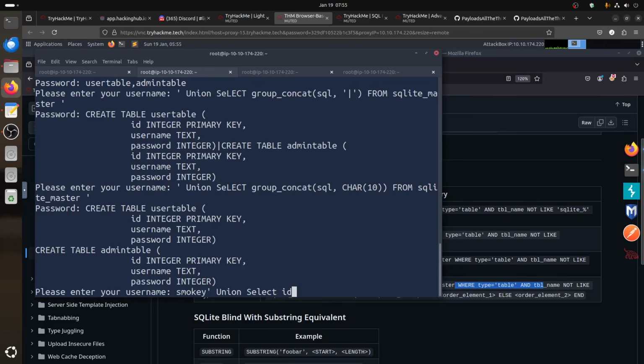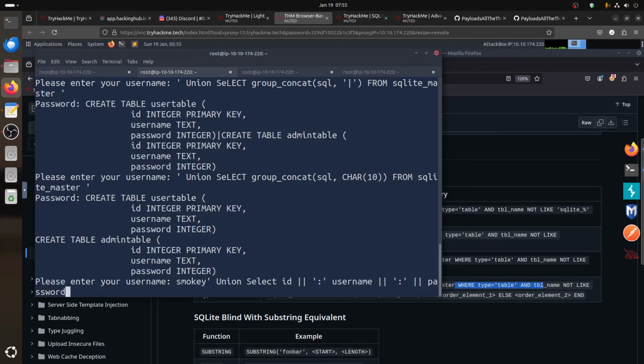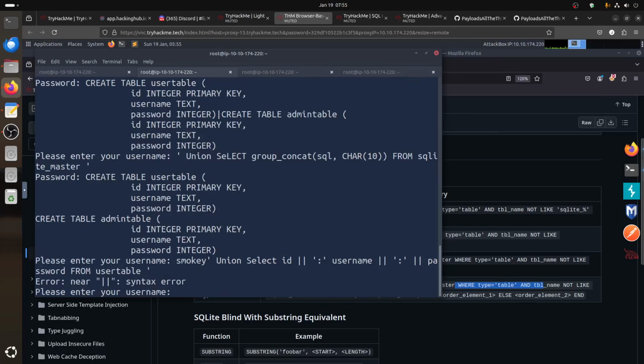Select ID and then let's separate them with a point so it looks nicer, and then put username, and then let's separate with dots, and then put the password. I'm not sure if you can get three of them. I didn't test this. From is not complaining about it, so we can make it a couple of letters. And then the name of the table is user table. We need to add that at the end. Let's see if it does work.